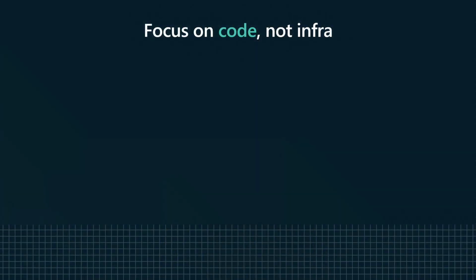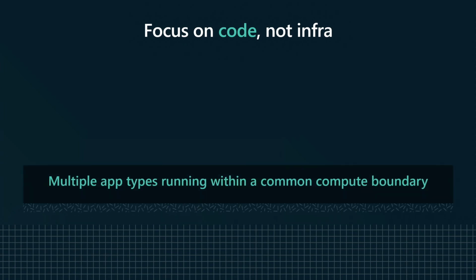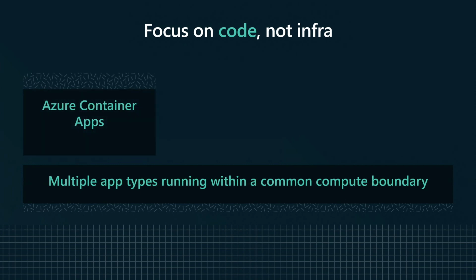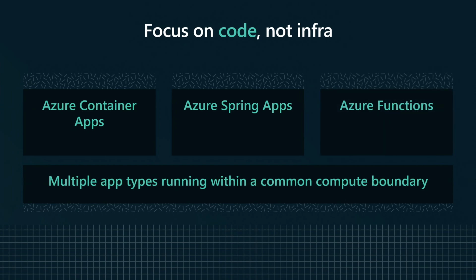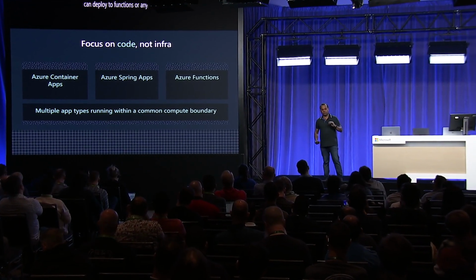Right. So every one of you here, you can focus on the code, right? You can deploy any app type, advance them to production without worrying about the underlying infrastructure. You can deploy to container apps, you can deploy to Spring apps, you can deploy to functions, right? Or any app type because of the container apps there, right? You can build and scale app workloads at cloud scale.